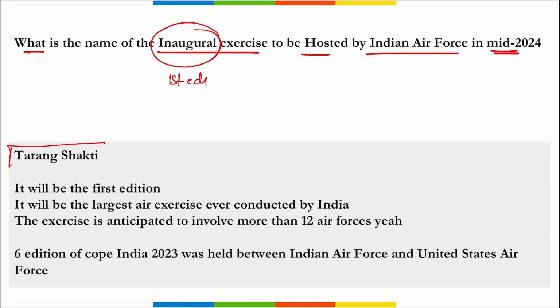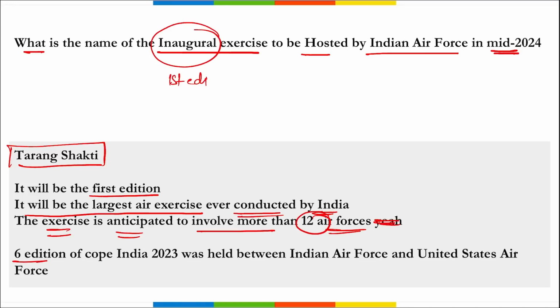So the name of the exercise is Tarang Shakti. This will be the first ever edition. It will be the largest air exercise ever conducted by India, and the exercise is anticipated to involve more than 12 air forces. Correct? And apart from this, remember the 6th edition of COPE India. This COPE India is an exercise that is held between Indian Air Force and US Air Force.